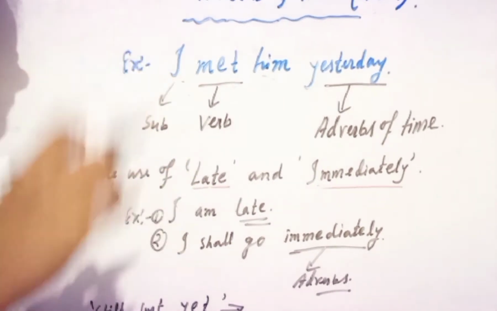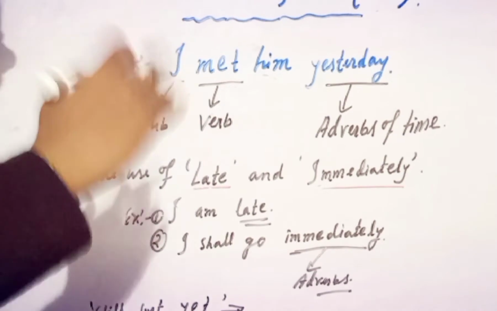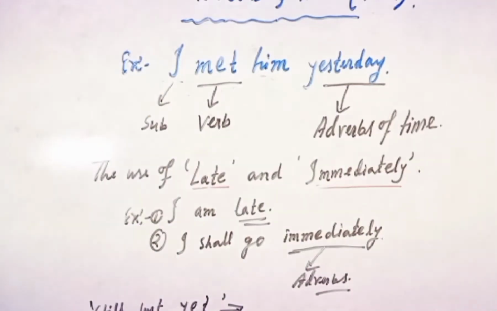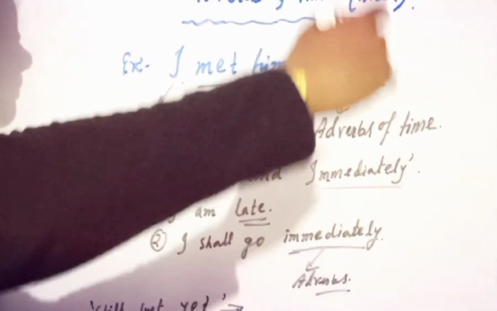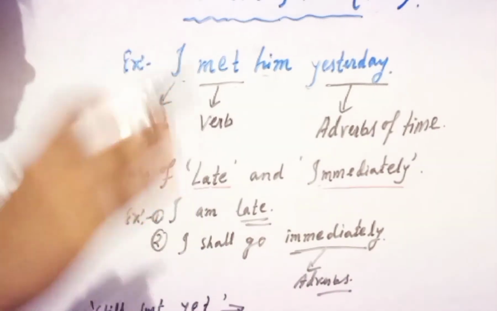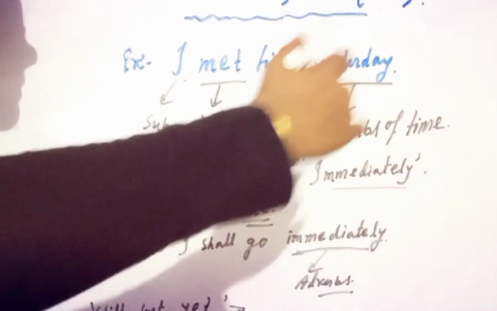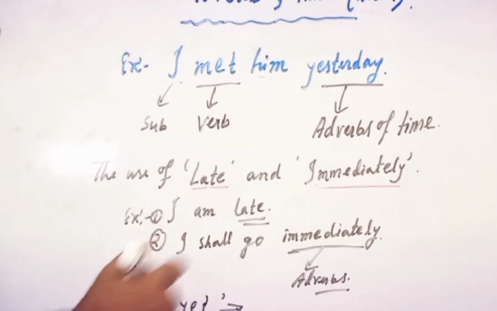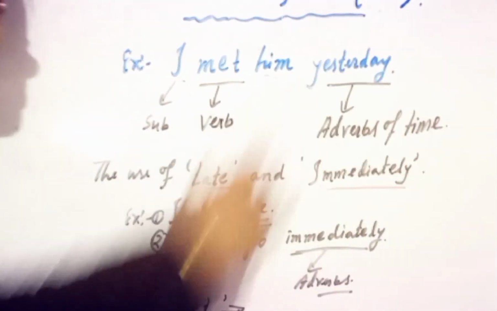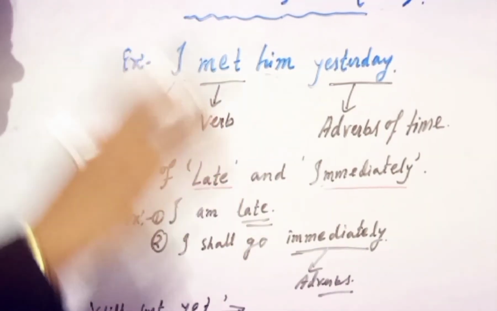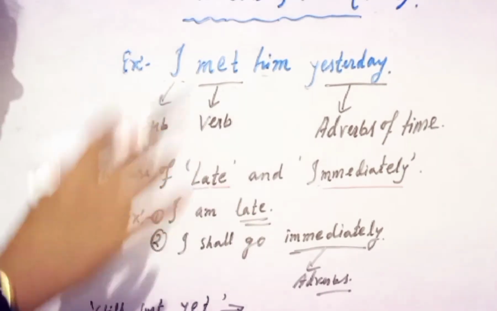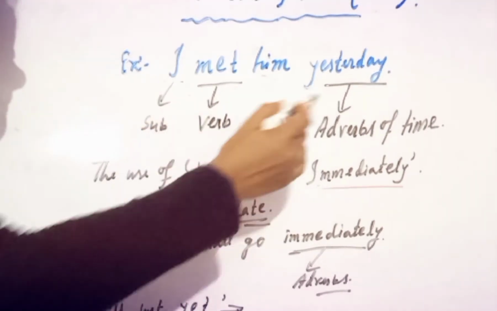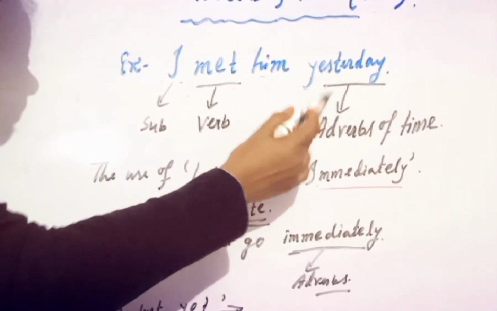The question will be, when did you meet him? And the answer will be, I met him yesterday. It means the WH word "when" is coming here. So that's why yesterday is the adverb of time.